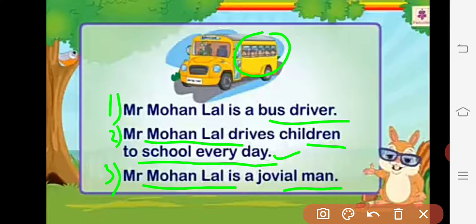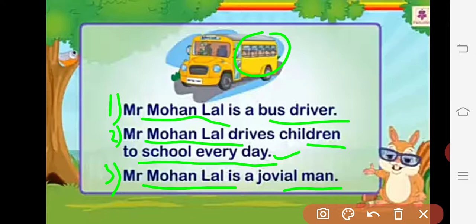Now, in those three sentences, continuously you are finding one word that is repeated. Can you tell me that word? Yes, right: Mr. Mohan Lal. That word is repeated again and again, and if we read like this, we have to pronounce the same word repeatedly, so it will not look fluent or good. So what is the better option?